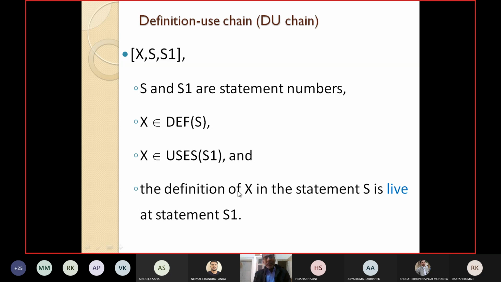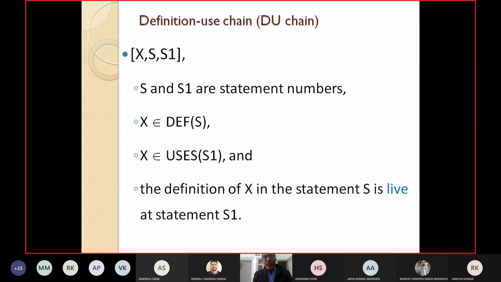And the definition of X in statement S is live at statement S1. That means once it is defined at line number S, and used at line number S1, no statement in between contains a definition of X. X is not redefined in the path from S to S1. If this is satisfied, we call it a DU chain. I am repeating again.